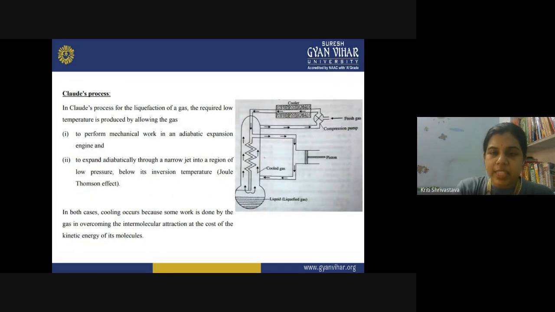The second is the Claude process, for the liquefaction of a gas. The required low temperature is produced by allowing the gas to perform mechanical work, and second, to expand it adiabatically through a narrow jet into a region of low pressure below the inversion temperature. So again, the application of the Joule-Thomson effect can be seen here. In both cases, the cooling occurs because some work is done by the gas in overcoming the intermolecular attraction at the cost of kinetic energy of the molecules. As a result, the temperature falls and the gas becomes liquid.